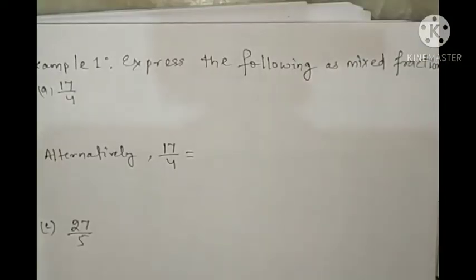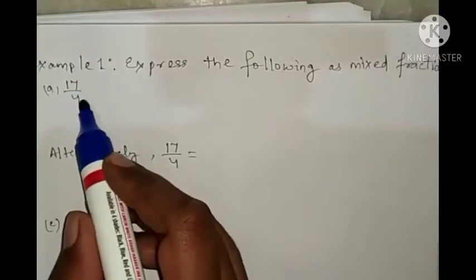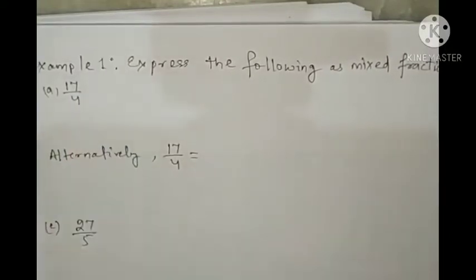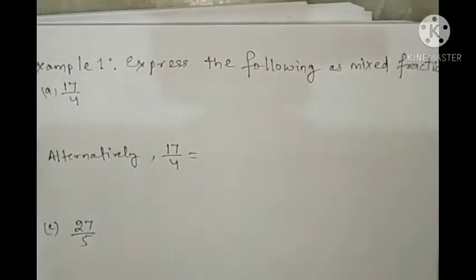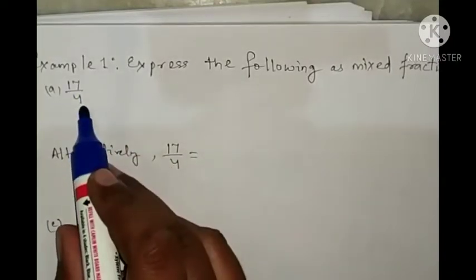Let's see some examples. Express the following as a mixed fraction. So here a fraction is given. We will convert it into a mixed fraction. So 17/4. What is 17/4? It is an improper fraction. How? Because the numerator is greater than the denominator. So let's find out how we can convert it.